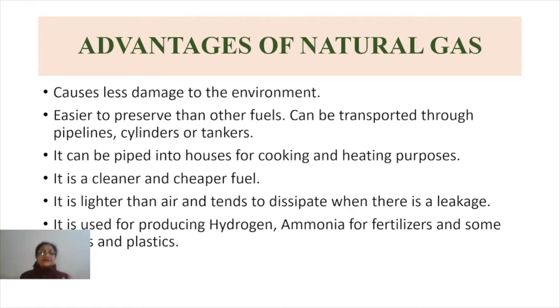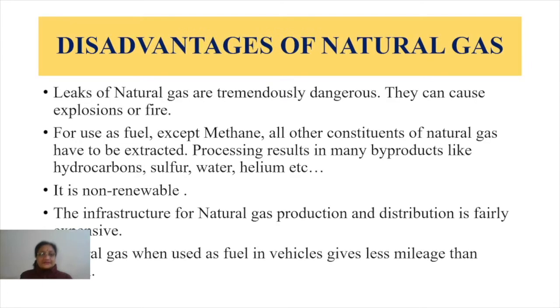Then it is lighter than air. Why is that important? Because whenever there is a leakage, it tends to dissipate. So that is again one plus point. Next, it is used for producing various elements like hydrogen and ammonia for fertilizers, and also some paints and plastics. All these we are getting from natural gas. Now what about the other side of it, the disadvantages of natural gas?